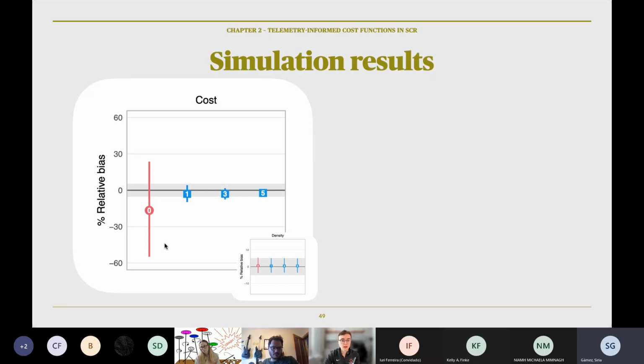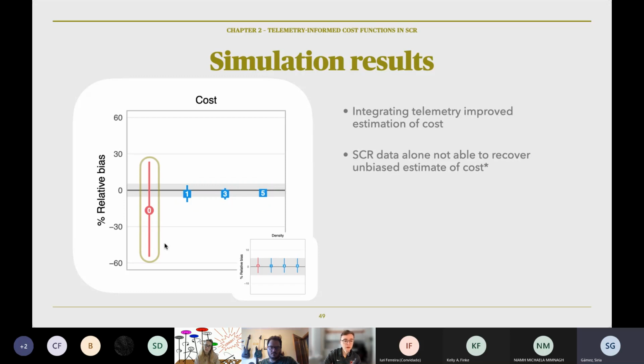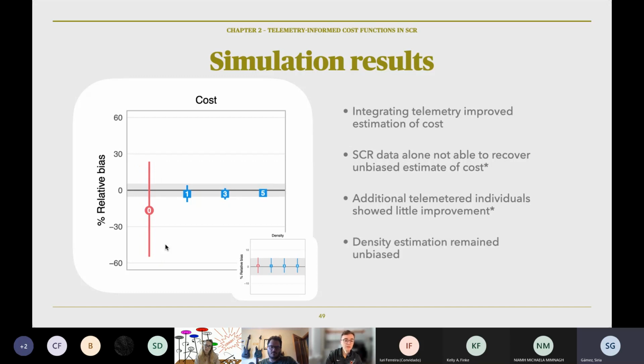We compared the non-integrated, which is in red, and the integrated model in blue, which includes ecological distance. We can evaluate bias. The main plot is for our cost estimate, and the inset plot is for our density estimate. The inset number is the number of collared individuals that we include. So integrating telemetry data improved estimation of cost. SCR data alone was not able to recover an unbiased estimate of cost, but it's important to consider the simulation design here. Adding data from more individuals showed little improvement since the model was already doing very well. And then finally, estimation of density remained unbiased. We know we can reliably estimate both parameters at the same time.